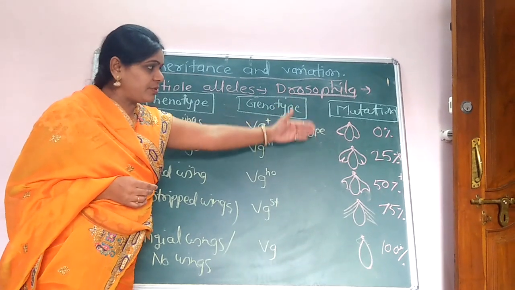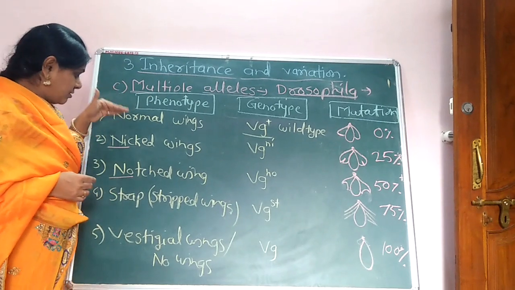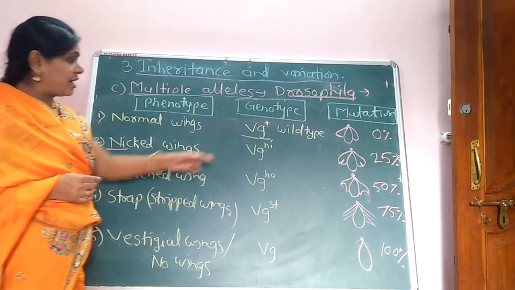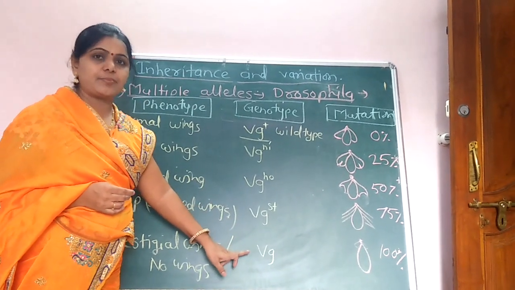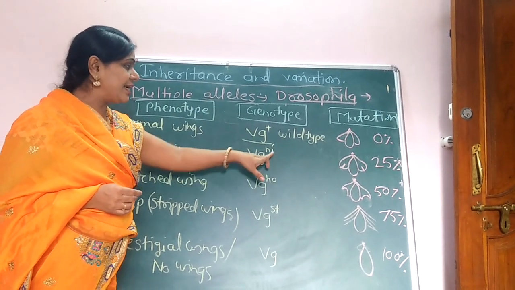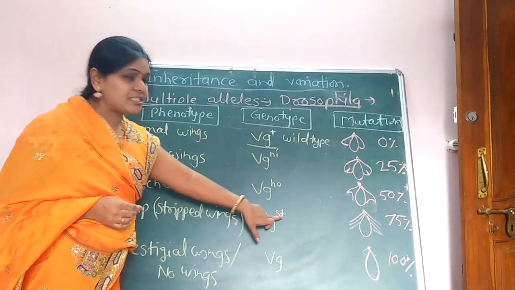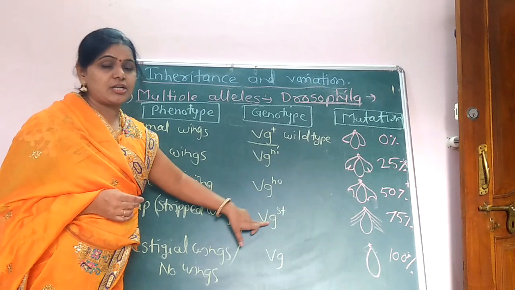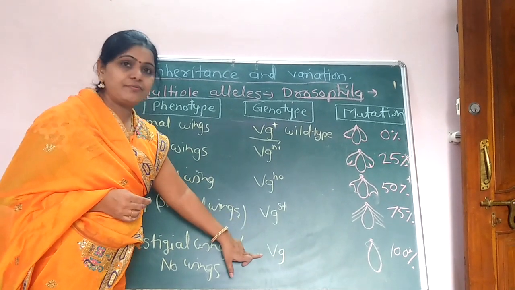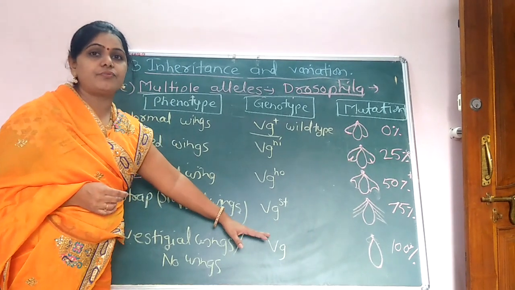The mutation is in the form of percentage. That is 5 series of alternative forms of alleles are present here. That is the VG plus normal wings, VGNI nicked wings, VGNO notched wings, VGST stripped wings or also called strap wings, and VG shows none here, that is the vestigial wings or no wings here.